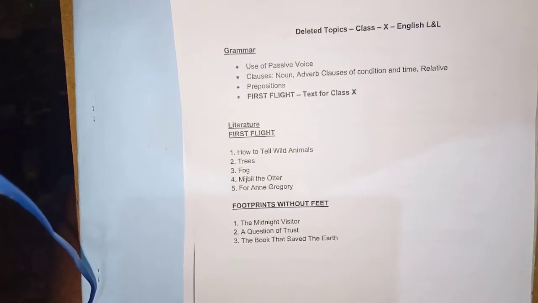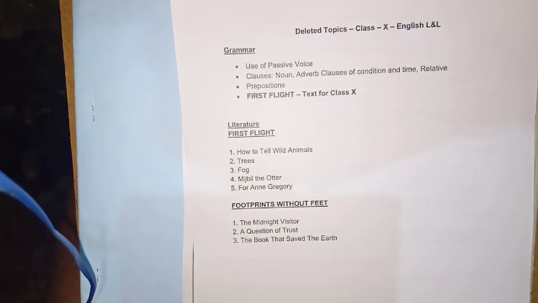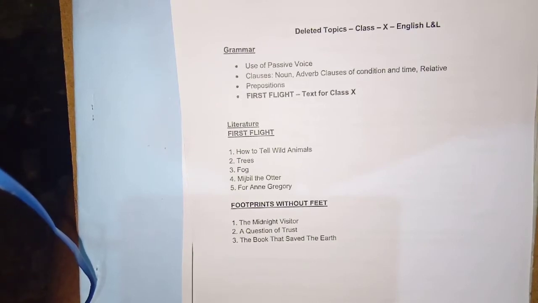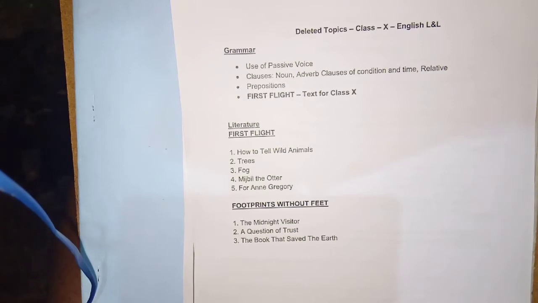And then we move on to the supplementary reader, Footprints Without Feet. In this textbook, in the first part, two lessons were deleted: Midnight Visitor and Question of Trust, and the last lesson, Book That Saved the Earth. And then in the grammar part, we observe the use of the passive voice, clauses, including noun clause, adverbial clauses of condition and time, and relative clauses. Prepositions, some prepositional ideas have been deleted, but that is very important in editing and omission exercises.